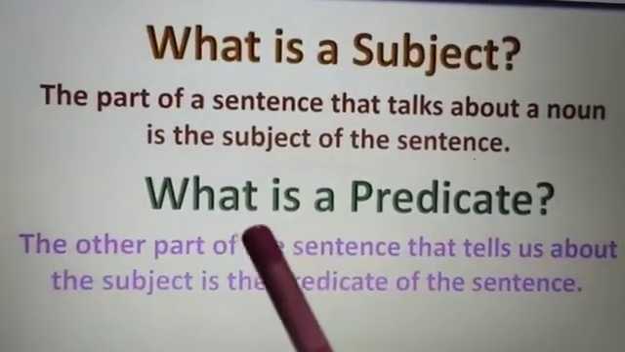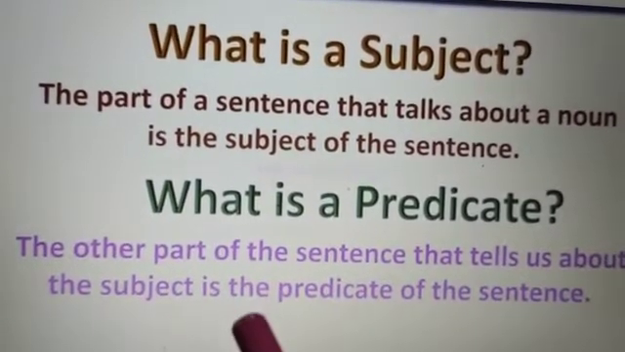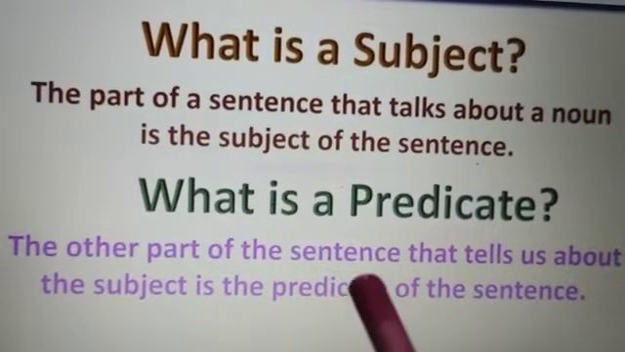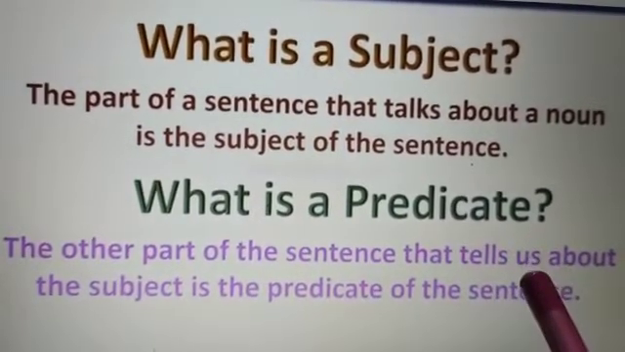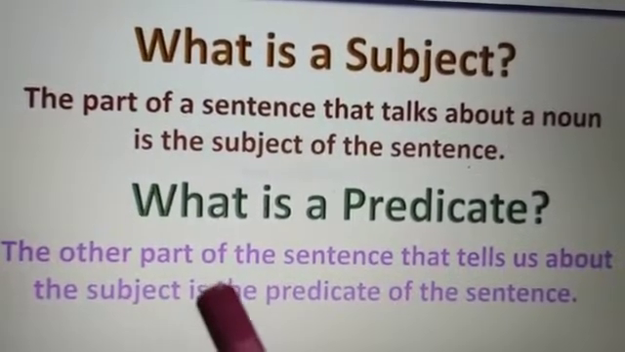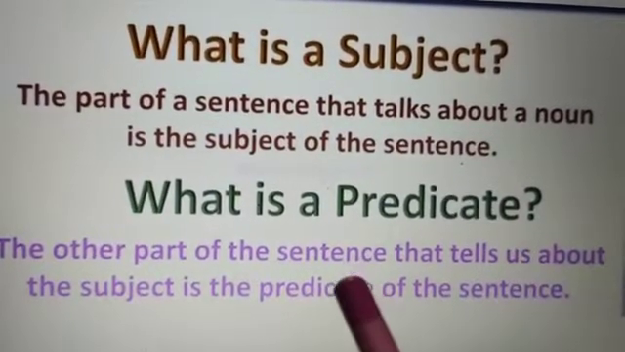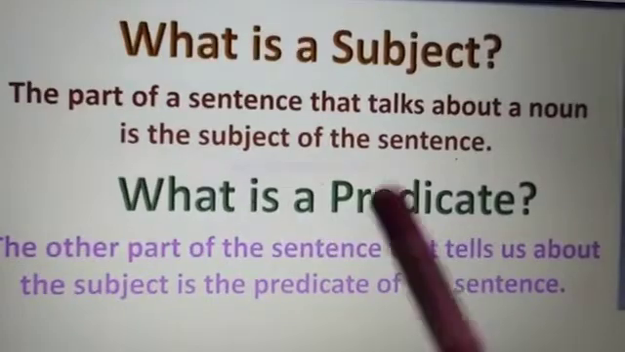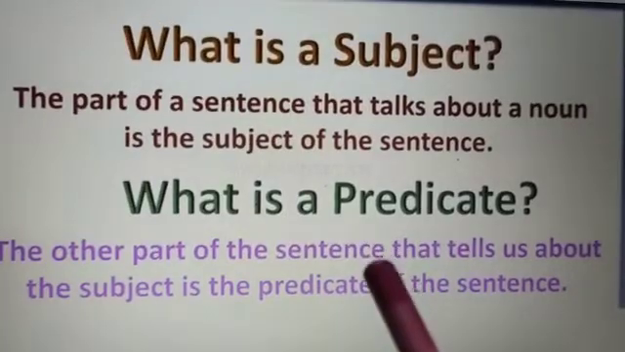Now we will see what a predicate is. The other part of the sentence that tells us about the subject is the predicate of the sentence. It means a predicate is a verb followed by other words in the sentence. A predicate tells us about the subject, like Goldilocks ate the porridge. Goldilocks is our subject. What action did she do? She ate the porridge. So here, ate the porridge is the predicate.